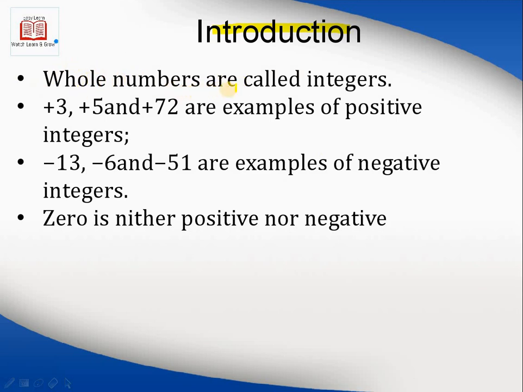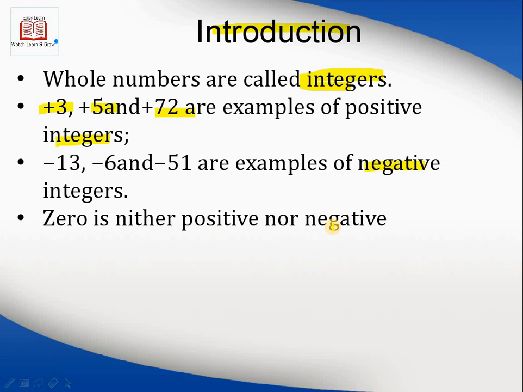What are whole numbers? Whole numbers are 0, 1, 2, 3, 4, 5 and so on. Whole numbers lie within integers. All whole numbers are integers, but not all integers are whole numbers, because +3, +5, +72 are examples of positive integers, and they are also whole numbers. But -13, -6 and so on are not whole numbers, though they are integers and examples of negative integers. 0 is neither positive nor negative, it lies in between.